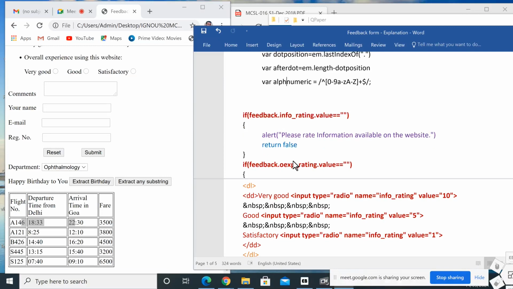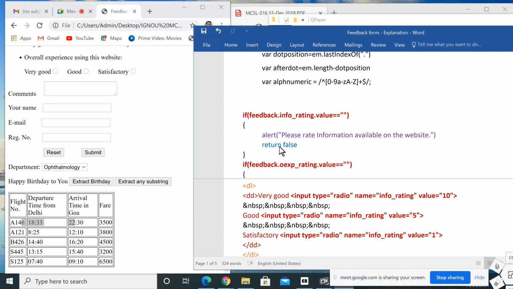Return false means it does not proceed. It will give the control back to the form only, so what all things that we are filling will be there. Otherwise, if you are not using this return false, then the content will be cleared. What all things that we entered will be cleared.